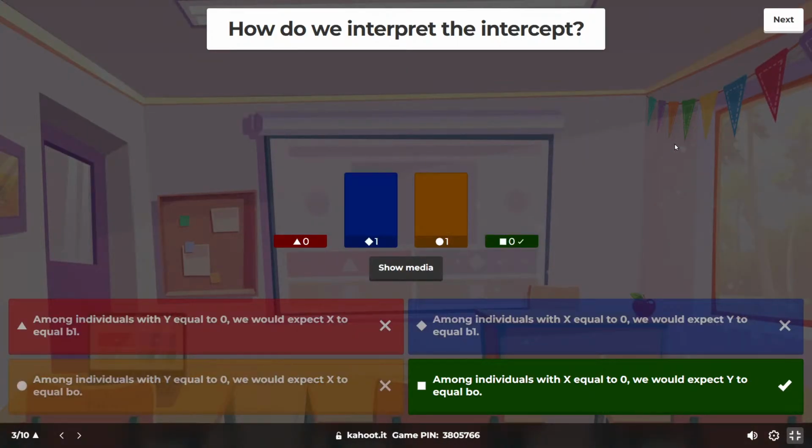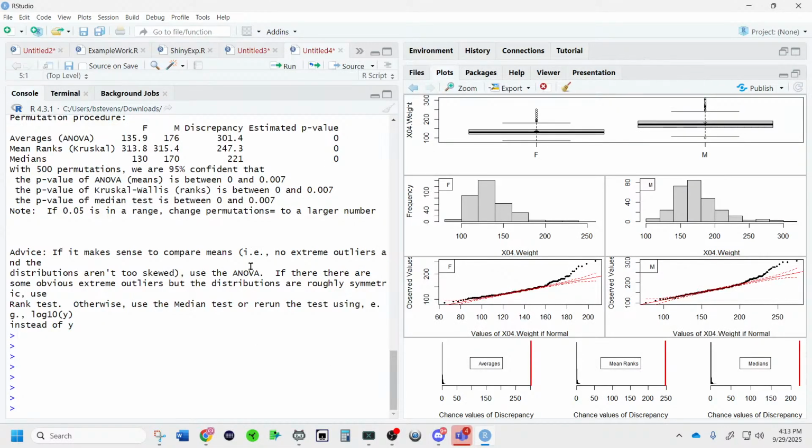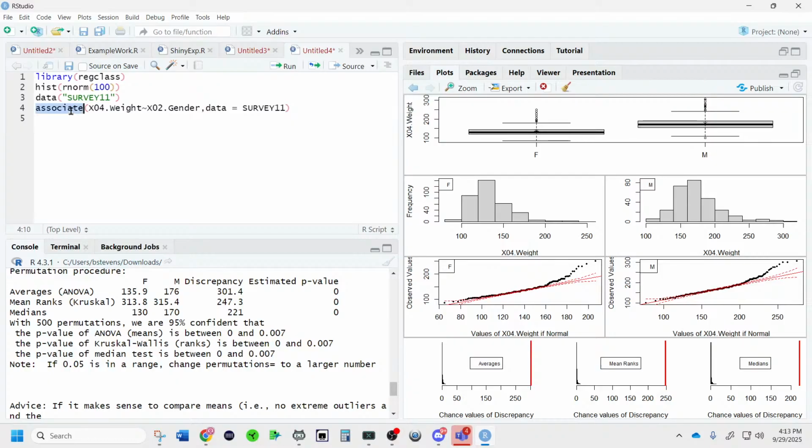Among individuals with x equal to 0, we expect y to equal b0. So that's just practice. Remember, you can take notes. So when you look for the intercept right here, we need to make a linear model. Let's change this to m, save into lm. And we need a linear model right here, x03 dot height.